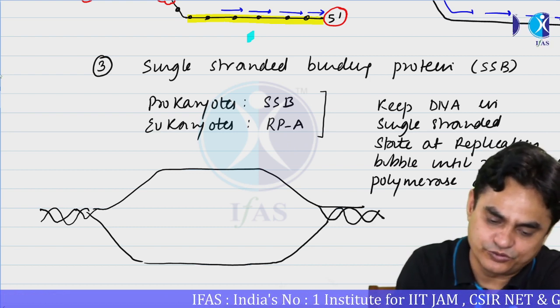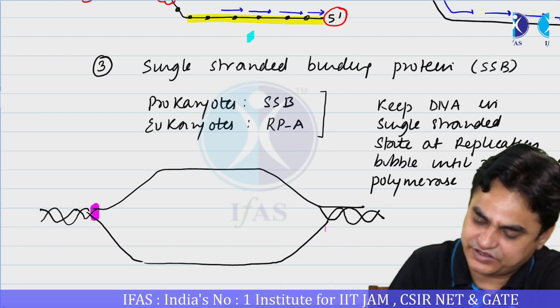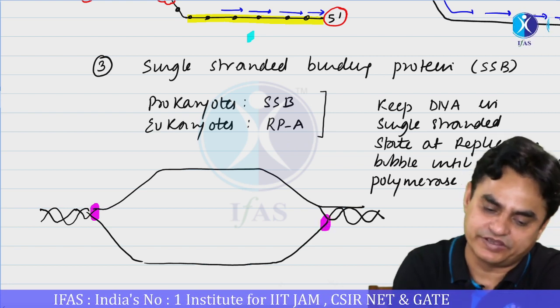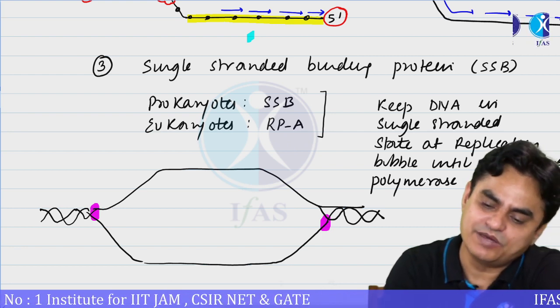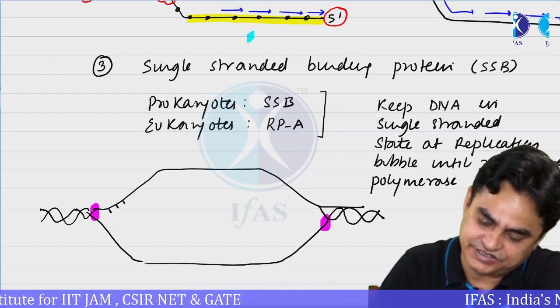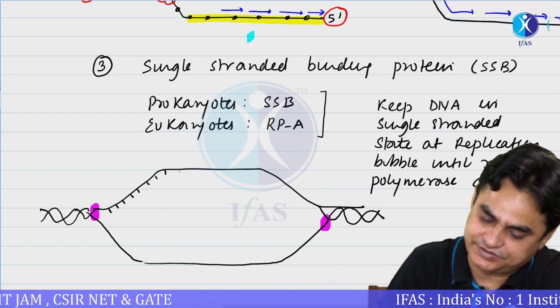Due to the action of helicase, one helicase is working over here, one helicase is working over here, and here the DNA at the replication bubble is in a single strand state.